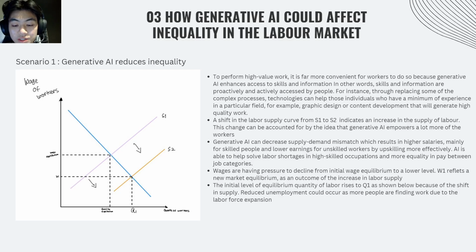As more workers gain skills, there is an increase in the supply of high skilled labor, which shifts the labor supply curve to the right. Wages for high skilled workers rise, and the overall supply of skilled labor increases, reducing inequality. This could help solve shortages in high skilled occupations and narrow pay gaps across job categories.